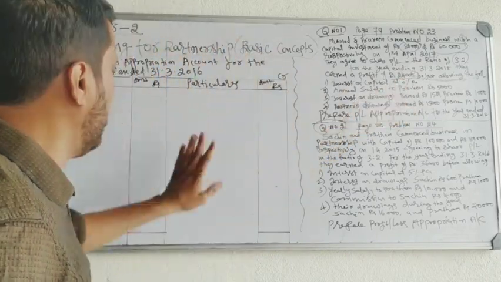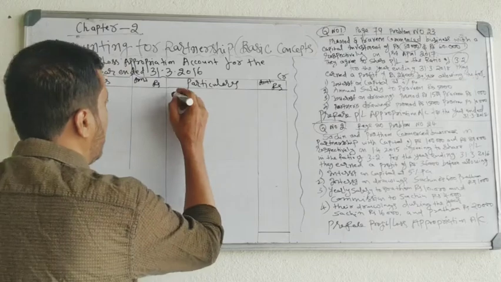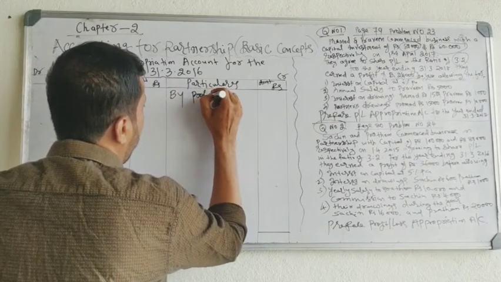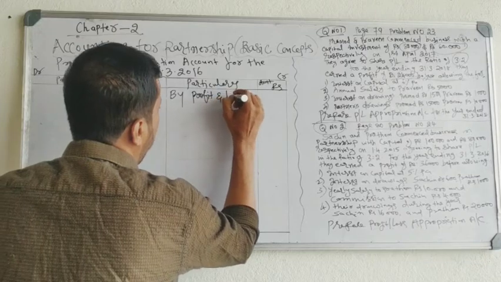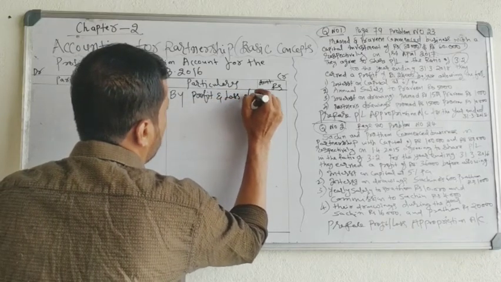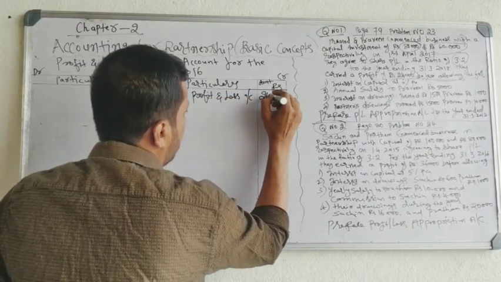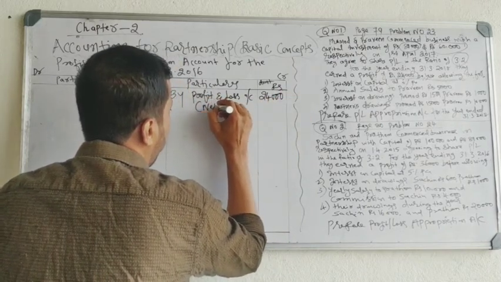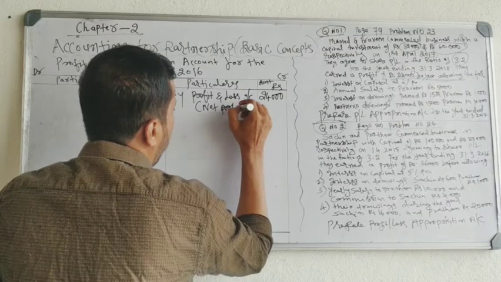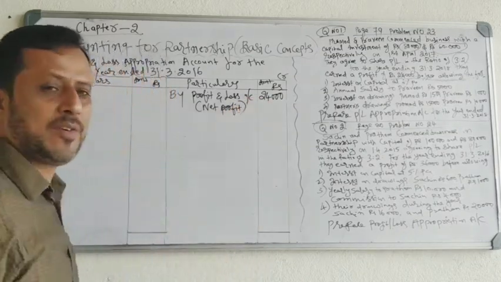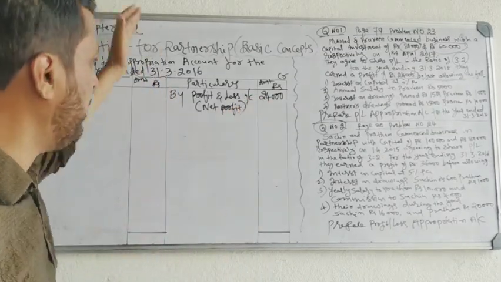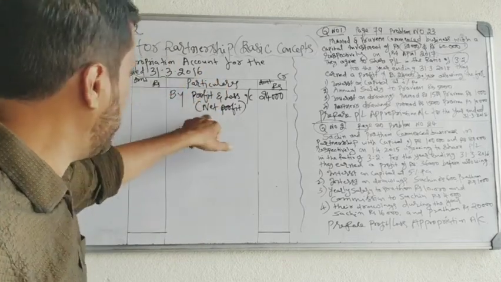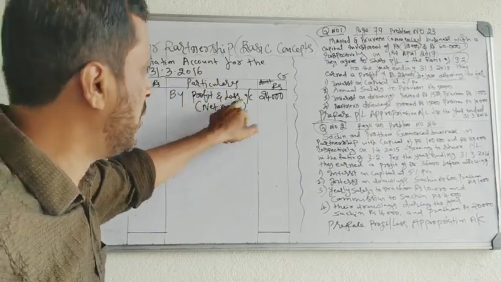Transfer this profit, write on the credit side. First entry: by profit and loss account. From which account have you taken this profit? From profit and loss account. This is net profit. Okay. So we have taken the profit from profit and loss account, and we have written it in profit and loss appropriation account.